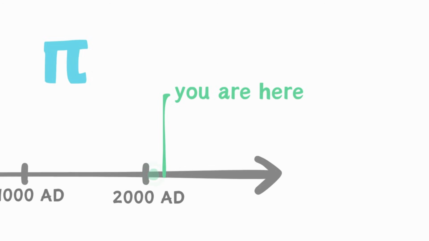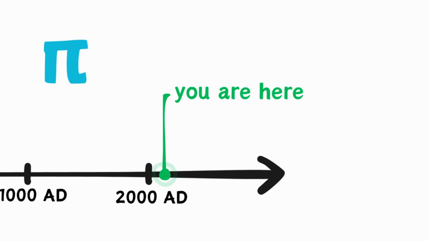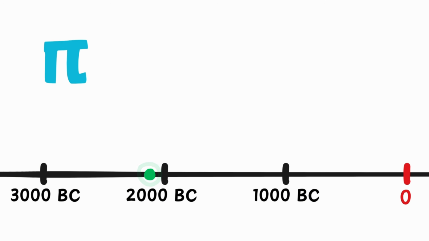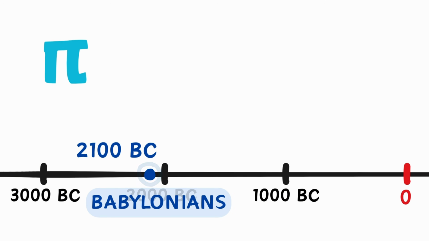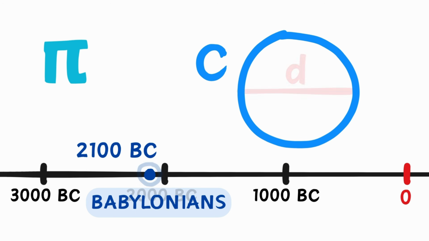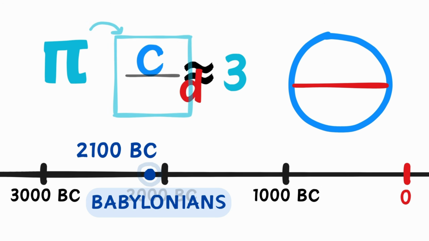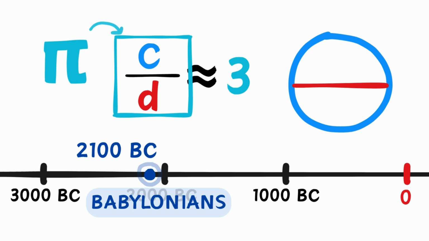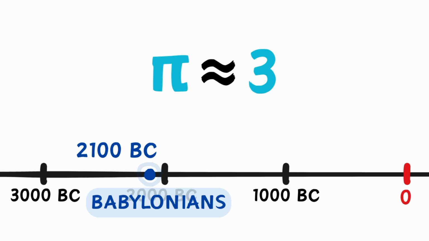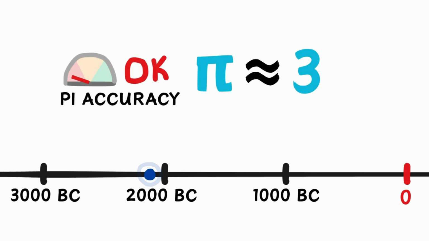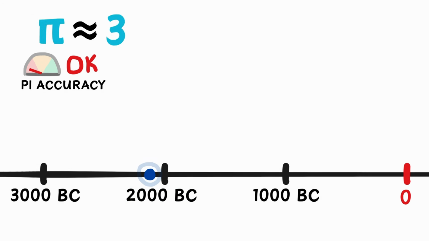Pi is a number that has been worked on for thousands of years, literally. Around 4,000 years ago, the ancient Babylonians studied the relationship between the circumference of a circle and its diameter. They approximated the circumference as about 3 times the diameter, giving pi a value of 3. And 3 is decently close to our pi today. Not bad at all for a calculator-less society.